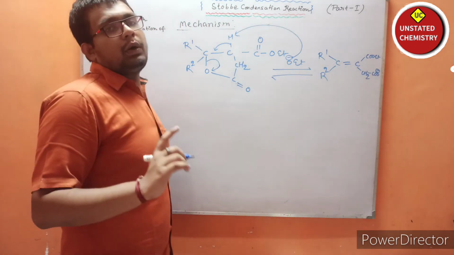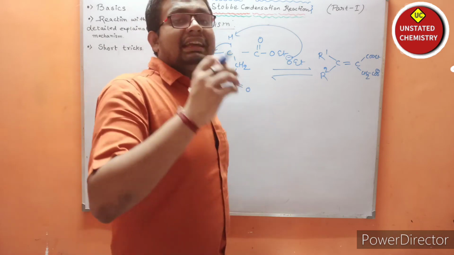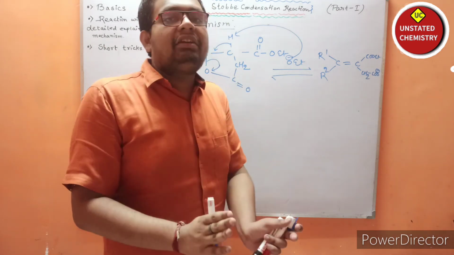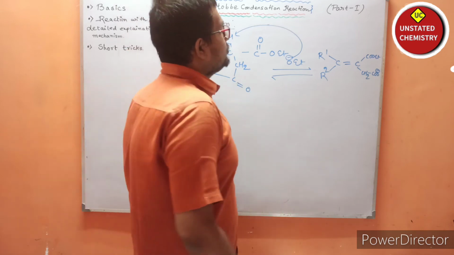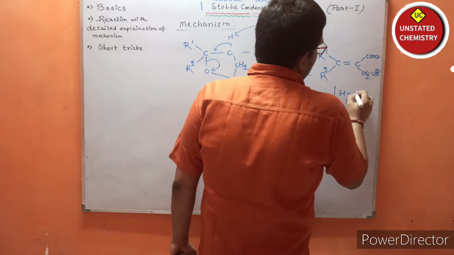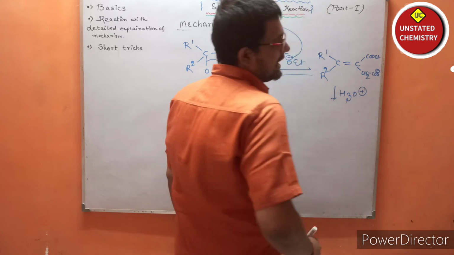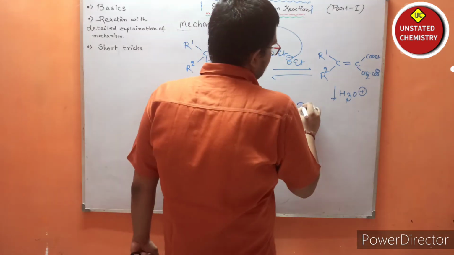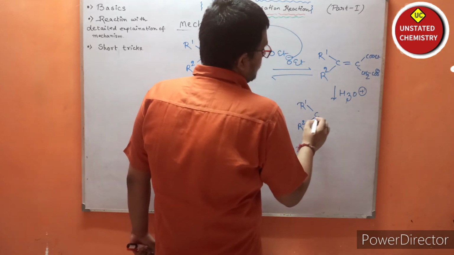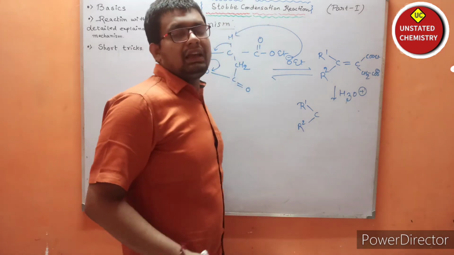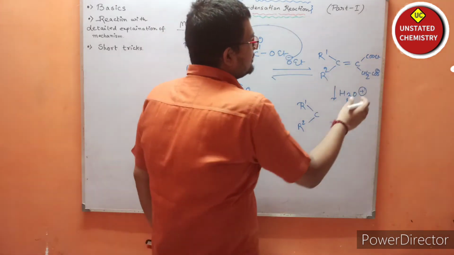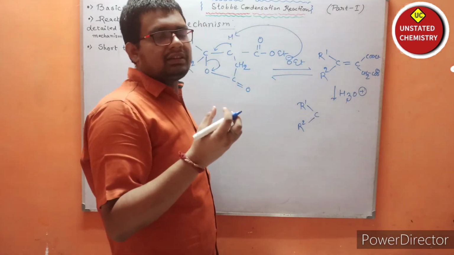Now in the last step, in most of the reactions, hydrolysis is required. So for that reason we have to hydrolyze the system. To hydrolyze the system we have to take H3O plus, and there will be formation of what? What is the name of the compound? Tell me. Alpha beta unsaturated ester acid salt. This is a salt formation.